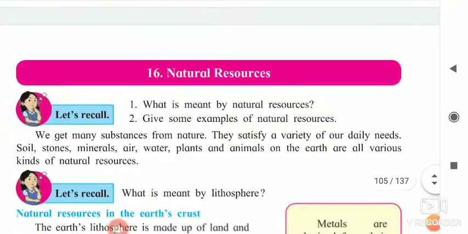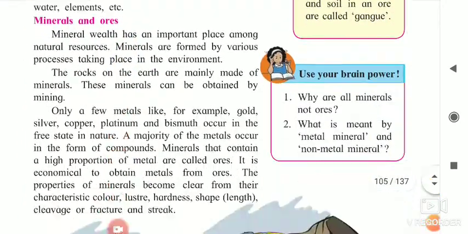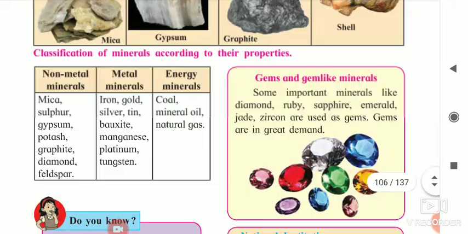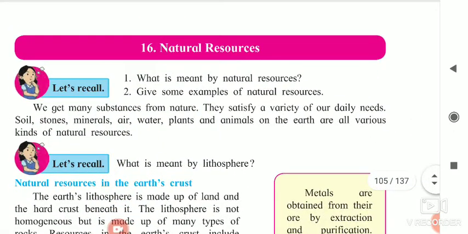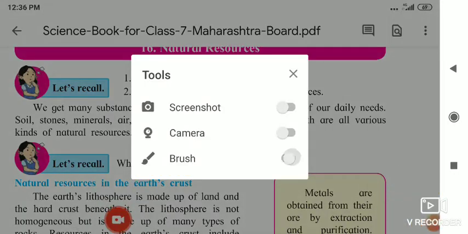Today we will see natural resources, how we are getting them and what their uses are, and which natural resources, minerals, we are specially studying in this lesson. First of all, we will start this lesson with the Let's Recall questions given here.